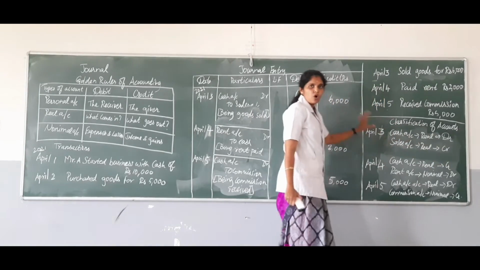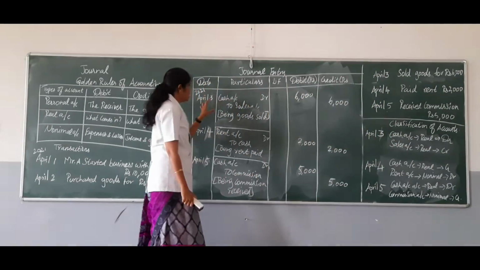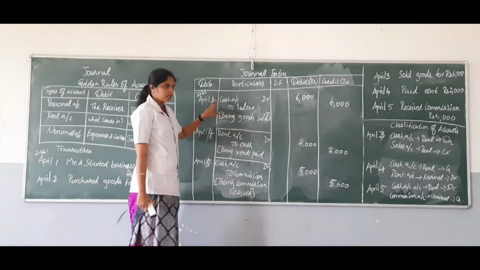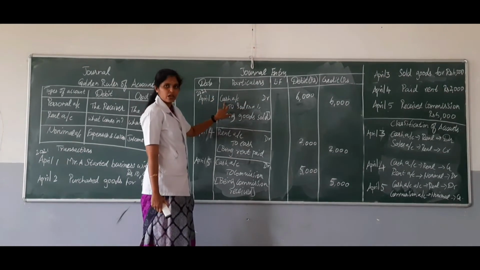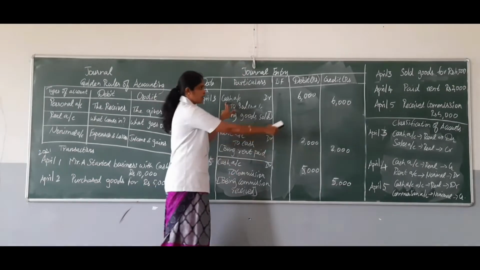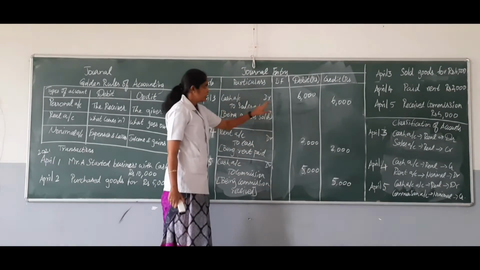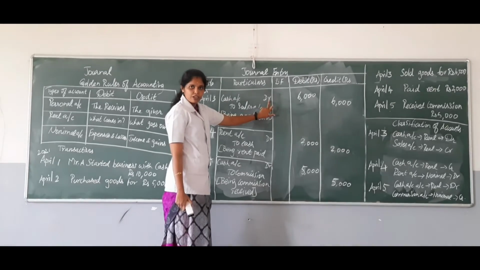Now we are moving on to how to pass it into the journal book of account. First we have to enter the date. The date is April 3rd. And next you have to write the account debited. The first account debited is cash account. At the end you have to write "Dr." in the particulars column.